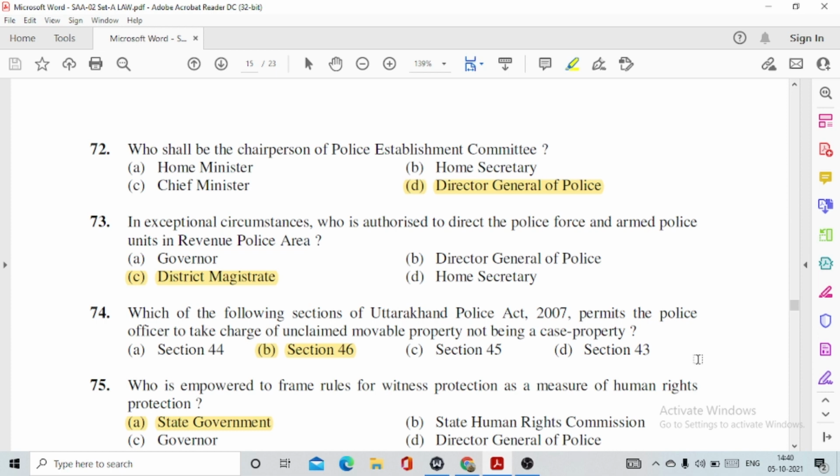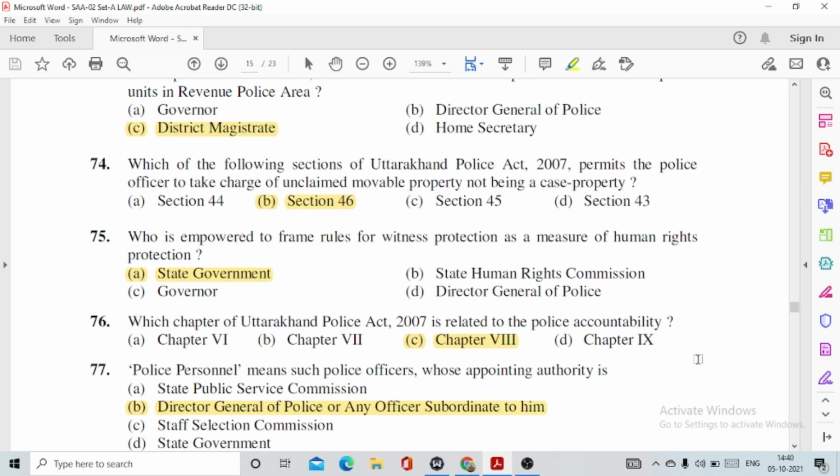73, in exceptional circumstances, who is authorized to direct the police force and armed police units in revenue police area? This is option number C, District Magistrate. 74, which of the following sections of the Uttarakhand Police Act 2007 permits the police officer to take charge of unclaimed movable property not being a case property? This is option number B, section 46.